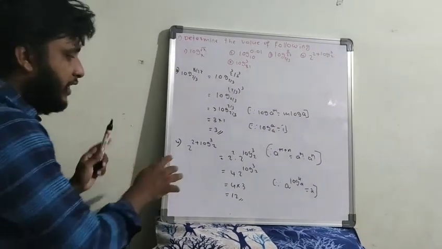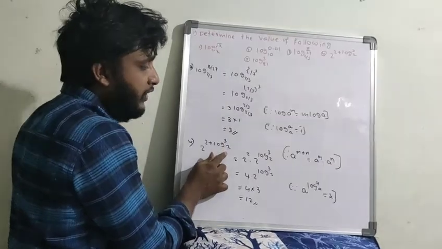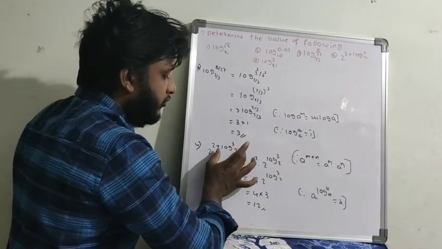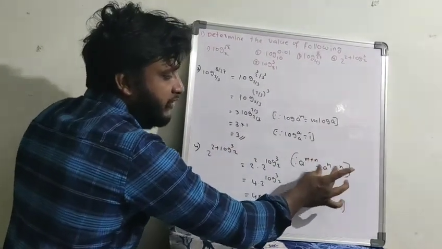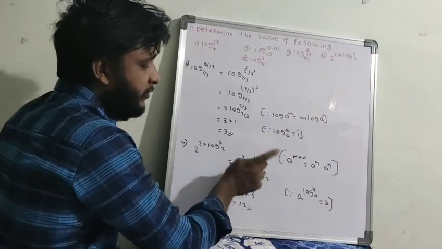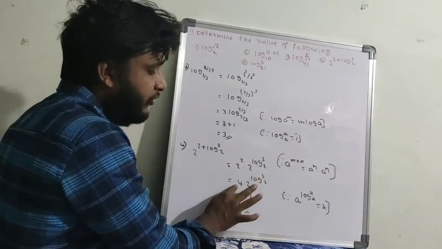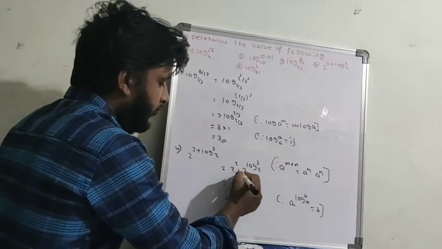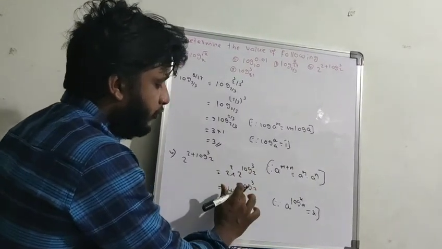I am explaining one more time. 2 to the power 2 plus log 3 base 2. I am splitting this by using a to the power of m plus n equal to a power m and a power n. After splitting, it will become 2 square into 2 power log 3 base 2. 2 square value I know 4, into 2 power log 3 base 2.